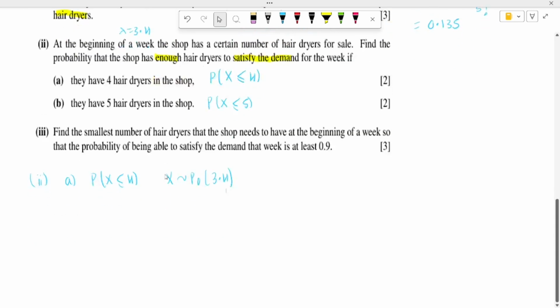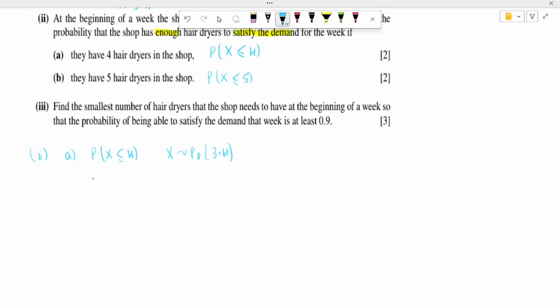So let's solve this. This is equal to e power minus lambda, which is minus 3.4. Let me just make it more clear. Then we take out the common factor. So this is basically 0, 1, 2, 3, and 4.